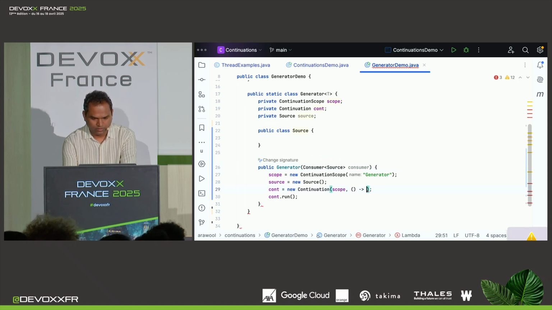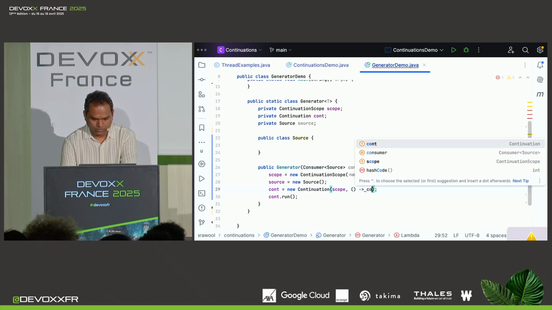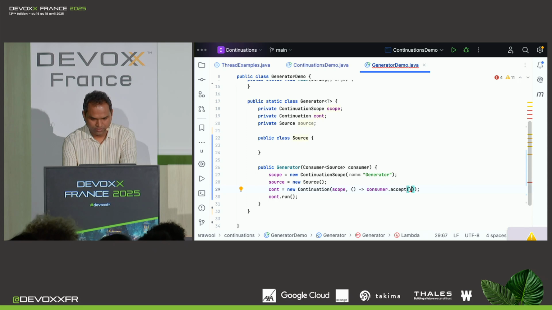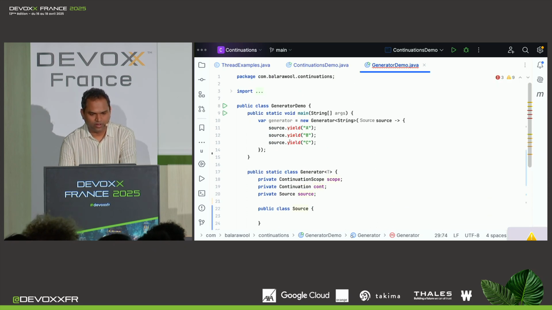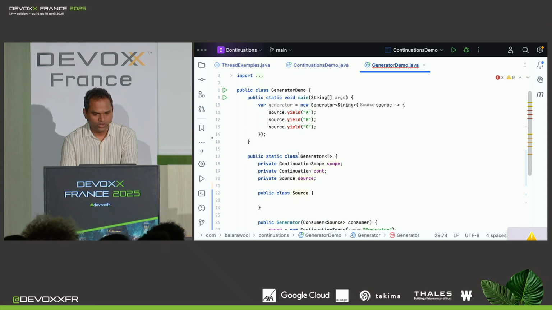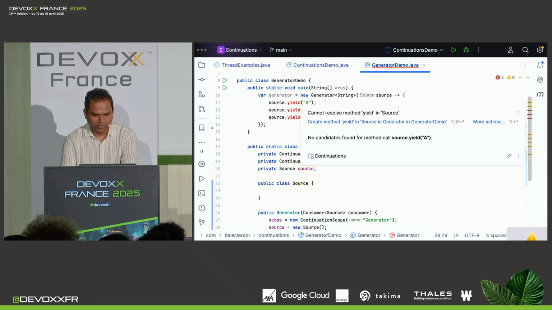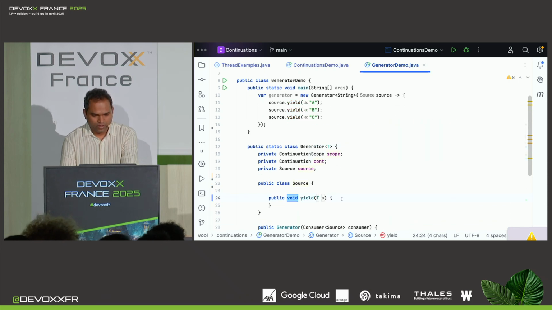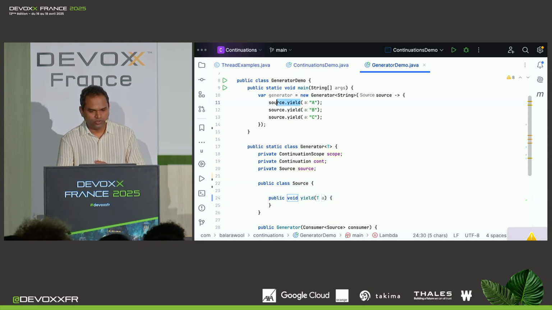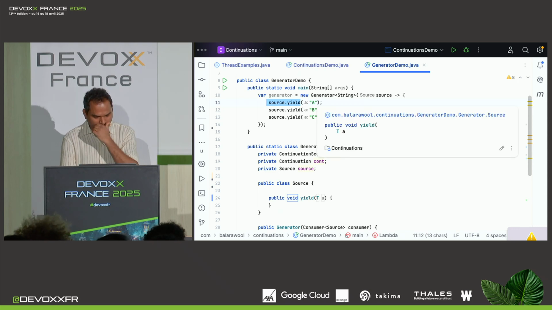And in the runnable, we simply do consumer.accept and pass the source. So this way, we will basically run this lambda. And now the only thing that is remaining is to implement this method. So what we have done so far is that we created this Source type with this yield method so that we are able to do source.yield and pass these strings. And that's it, nothing more.